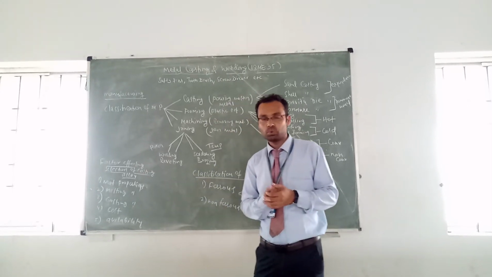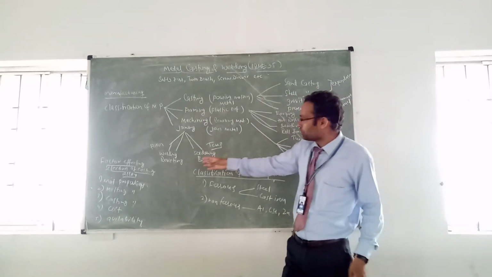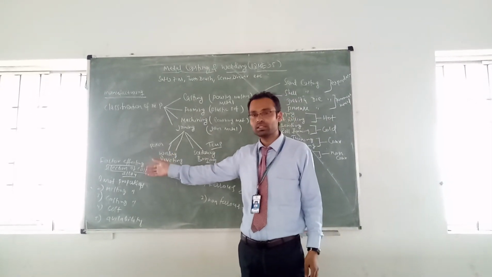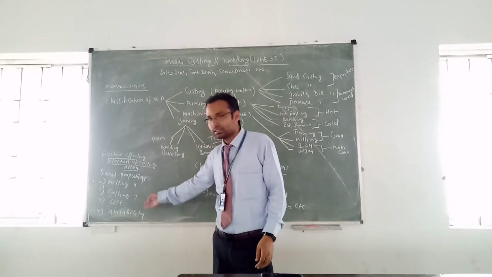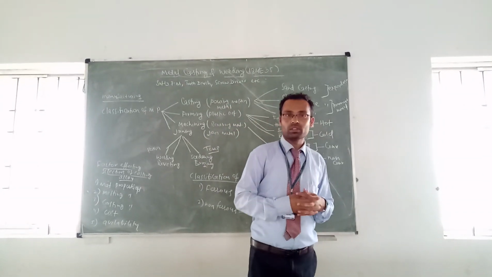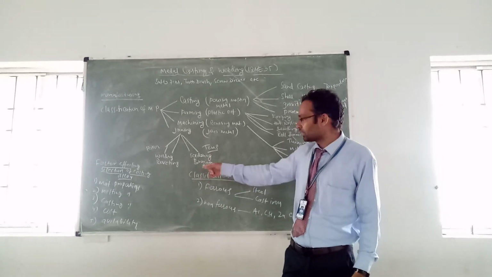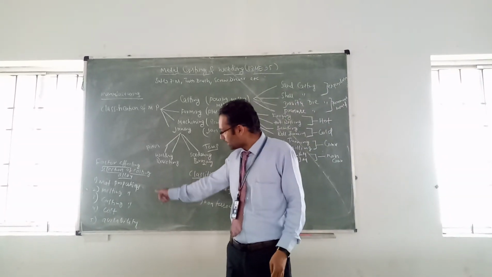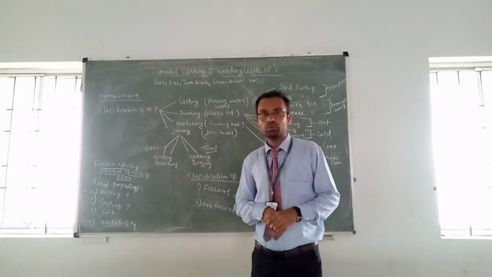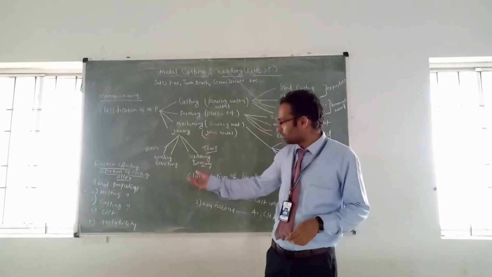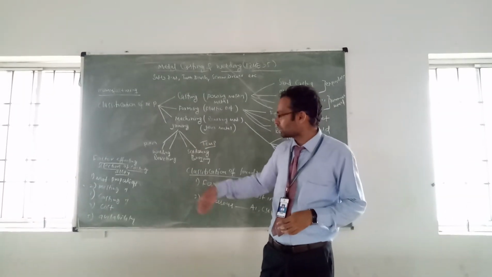Melting: once you do the process, like hot and cold working, the material must withstand a high melting point. You also have to take care of that while selecting the material. Next one is casting. Here casting means at what temperature the fluidity will come, and that fluidity should hold at any stage. You have to take that into consideration. Next one is cost. Cost is very important; based on cost only we are going to purchase any material. Availability: you have to check whether it is available in the market. These are the selection factors.